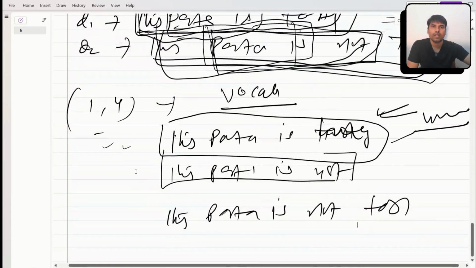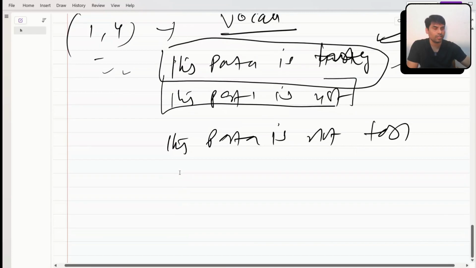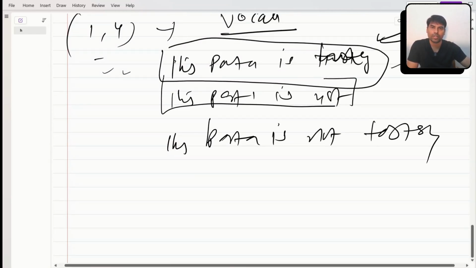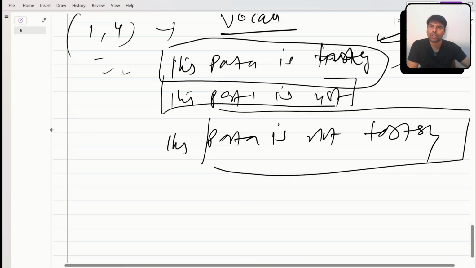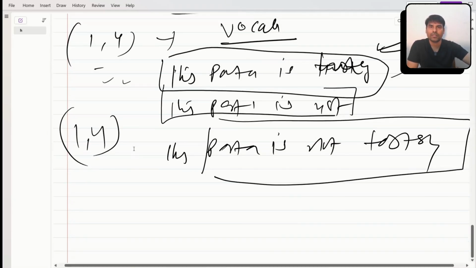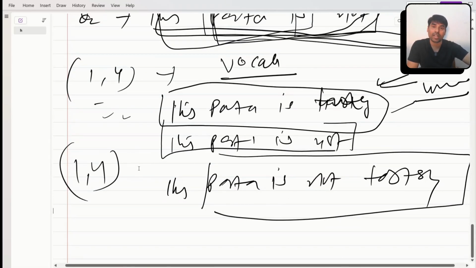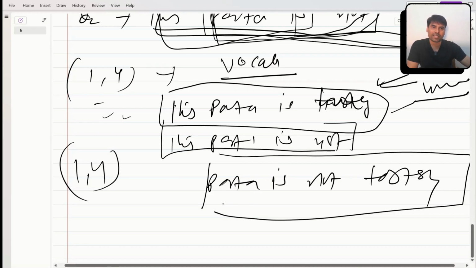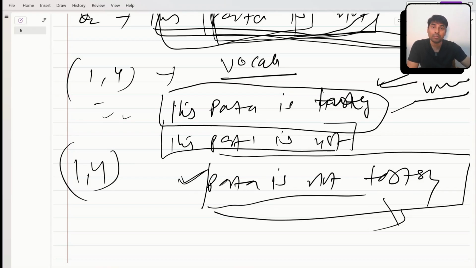So "pasta is not tasty" is four words. You can see that if I go with (1, 4), it gives me more context. If my sentence had this vocab, "pasta is not tasty", it is a negative sentiment, right? So it is capturing more context, more order, and it will give you better results. Your accuracy will be better in this kind of case.